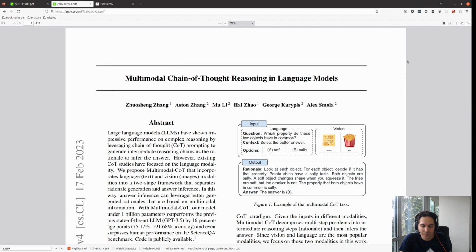Another good point that we understand is that it's not good to ask the model to predict the rationality while predicting the answer. It's good to use the generated rationality for predicting the answer.